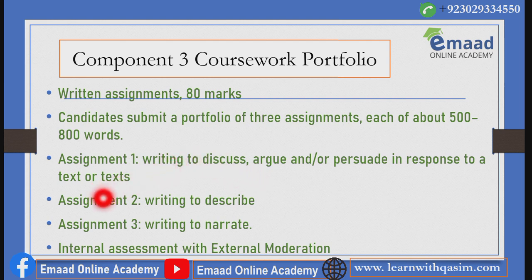Assignment 2 is for writing to describe. You can be asked to describe an event or a person or a place or some phenomenon or something else like that. In Assignment 3, you are asked to write a narration. So it's all about writing to narrate something, narrate an event, narrate something that happened.